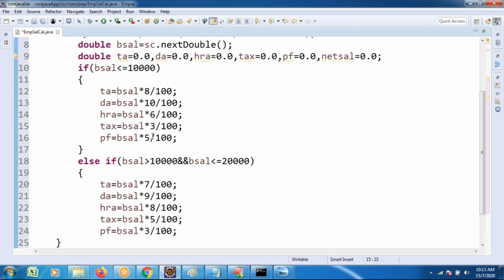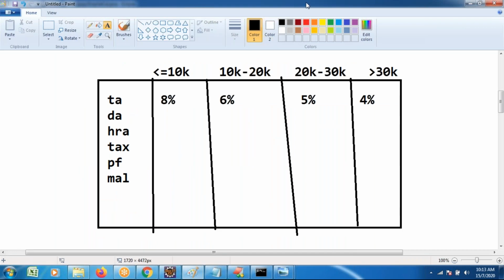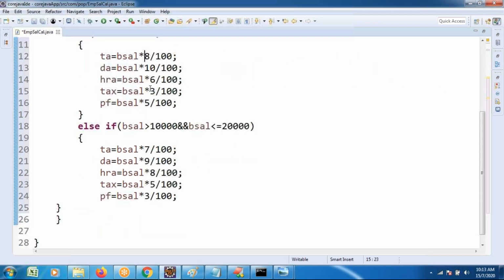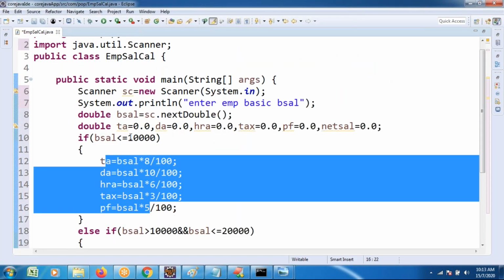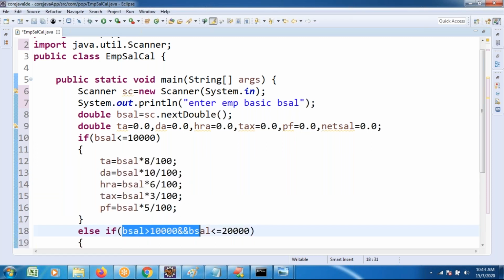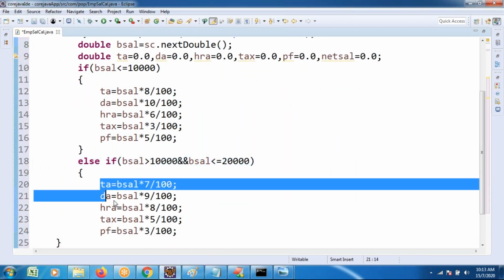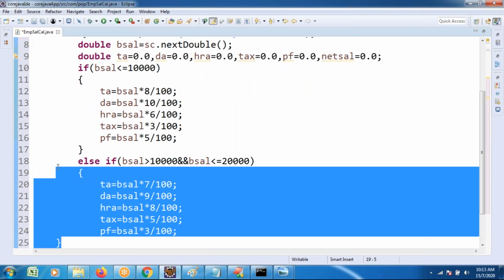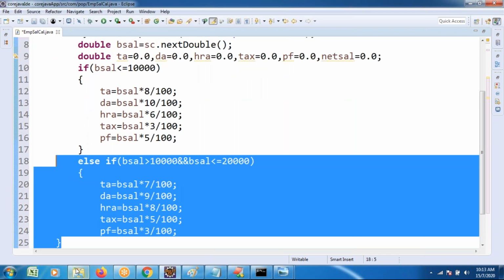That's why I modified the percentage. Similarly, condition 1 point of view execution is done. I wanted to concentrate on this execution as well as this execution, and try to observe once. The remaining part of code I also wanted to write. Condition 1, if it is true, this block. If the condition fails at line number 10, the cursor directly comes to line number 18. Checking the condition, if it is true, this block. If it is also false, one more condition.